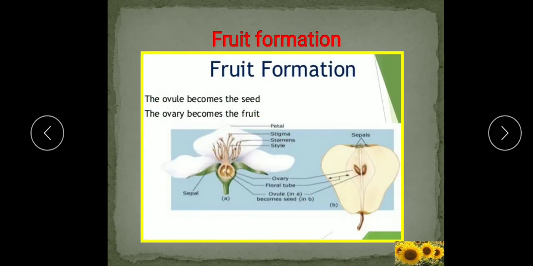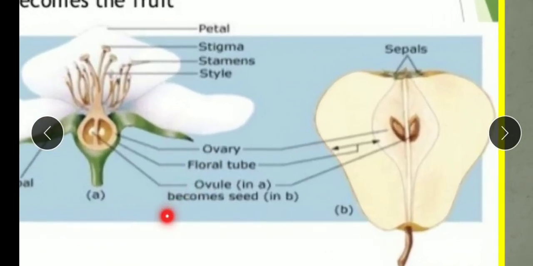So let me show this fruit formation. The ovule becomes the seed and the ovary becomes the fruit. You can see here, this is the ovary. The ovary changes into the fruit part and the ovule changes into the seed part.